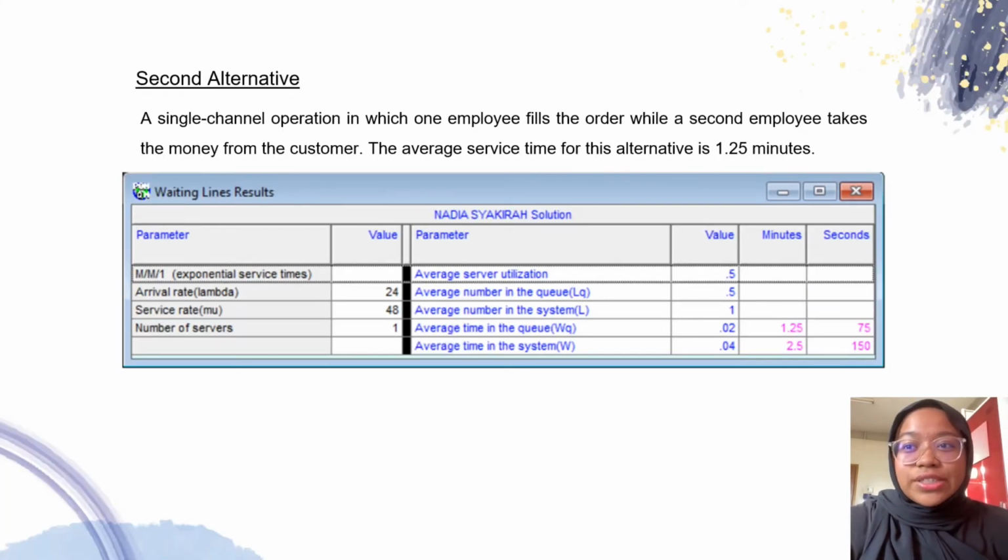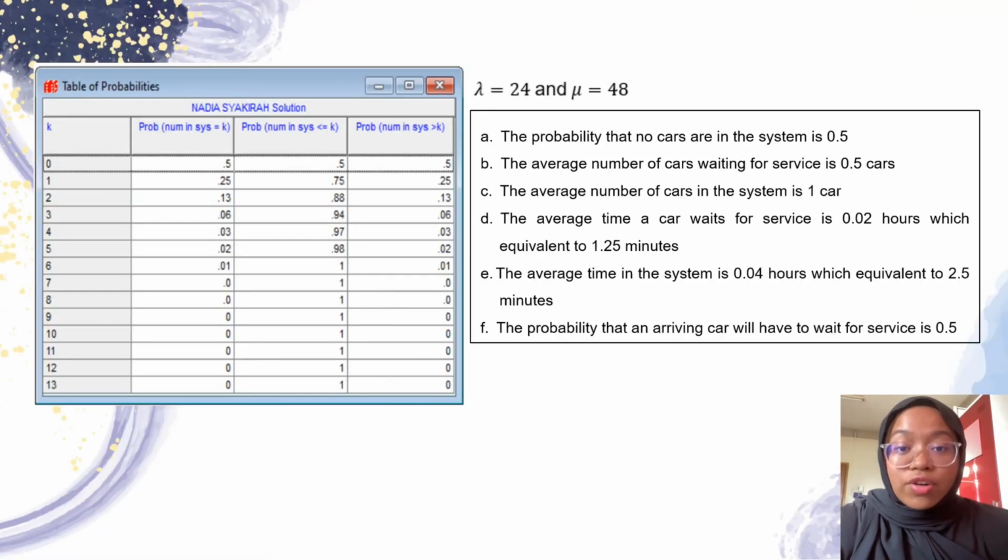A single channel operation in which one employee fills the order while a second employee takes the money from the customer. The average service time for this alternative is 1.25 minutes. From both outputs, we can get that the probability that no cars are in the system is 0.5. The average number of cars waiting for service is 0.5 cars. The average number of cars in the system is 1 car. The average time a car waits for service is 0.02 hours, equivalent to 1.25 minutes. The average time in the system is 0.04 hours, which is equivalent to 2 minutes. The probability that an arriving car will have to wait for service is 0.5.